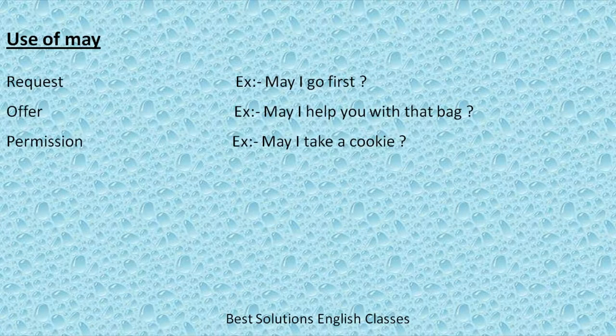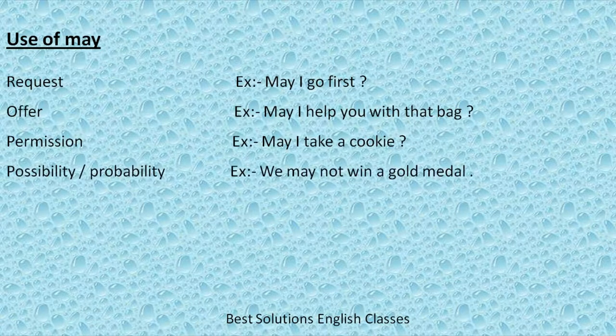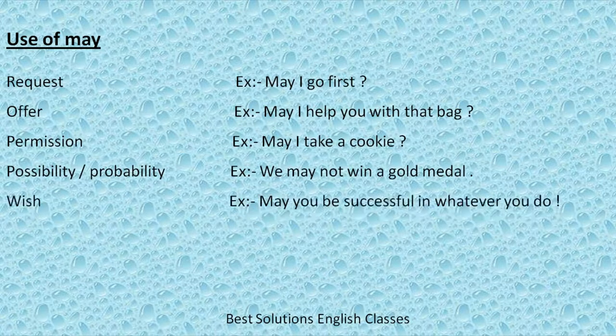For asking permission, may I take a cookie? For showing possibility or probability, we may not win a gold medal. For showing wish, may you be successful in whatever you do.